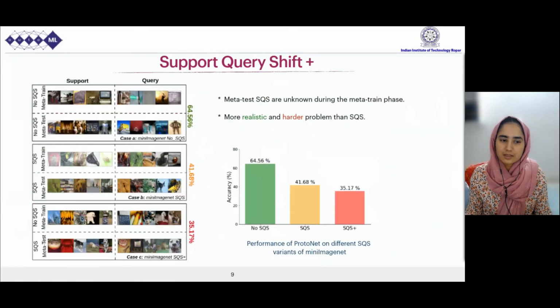As the model is subjected to unknown meta-test distribution shifts, it makes our setting more realistic, which is indicated by the prototypical network's performance on mini ImageNet on all these three cases: when there is no support query shift, for the case of SQS, and our proposed setting SQS+.